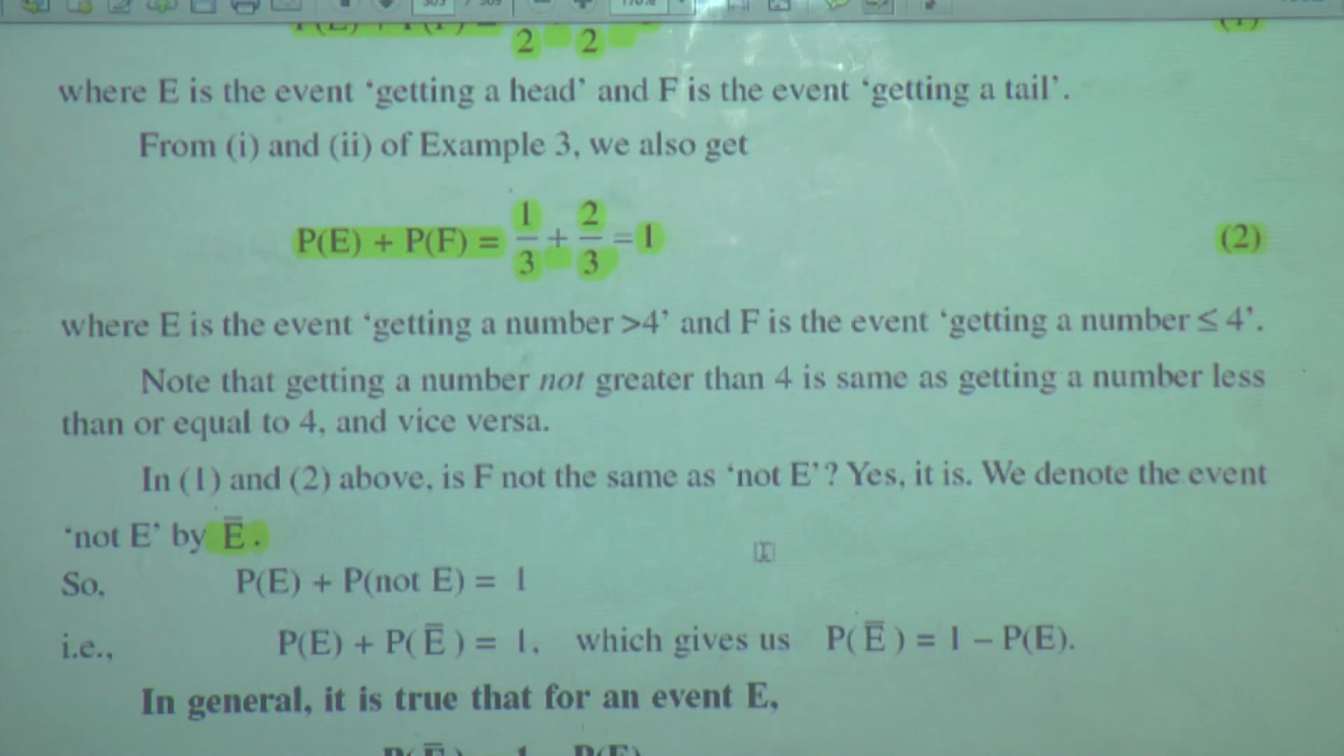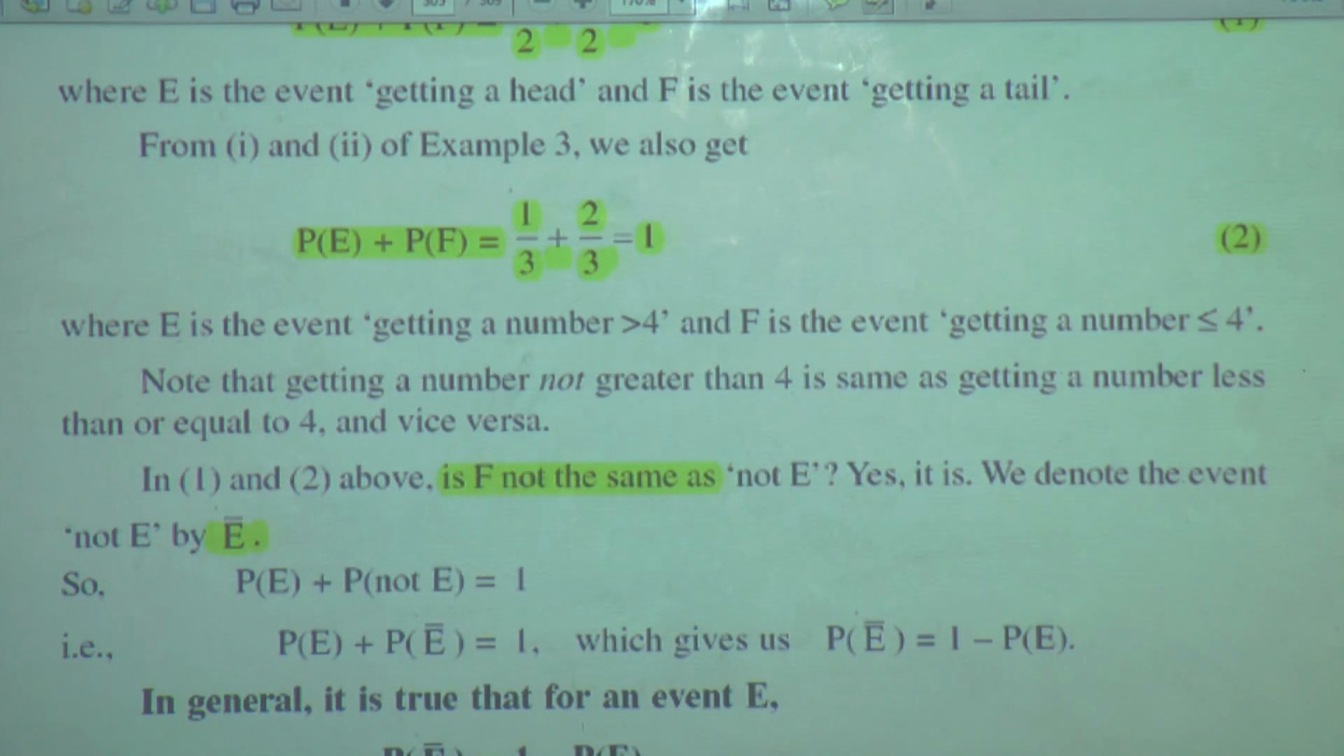Not E. So, probability of E plus probability of not E is equal to 1. What they have said is, is F not the same as... what is the event F? F is the event, in the first example, of getting the tail, and in the second example getting a value less than or equal to 4, meaning on the die whatever we have thrown.